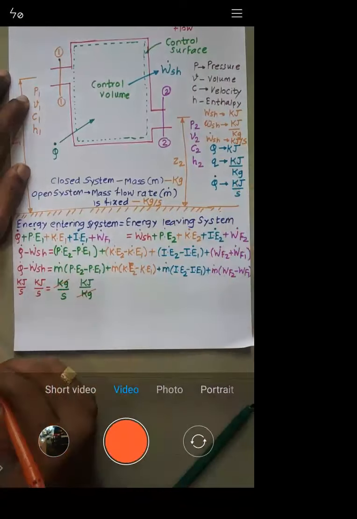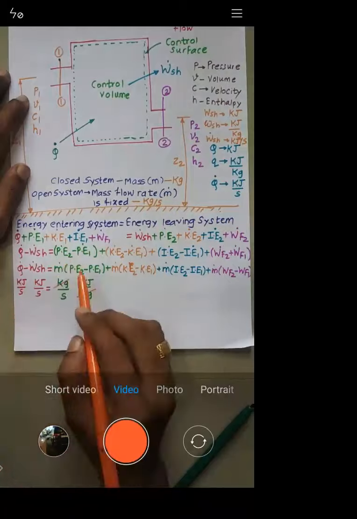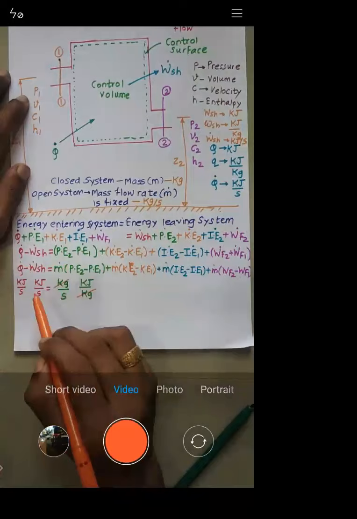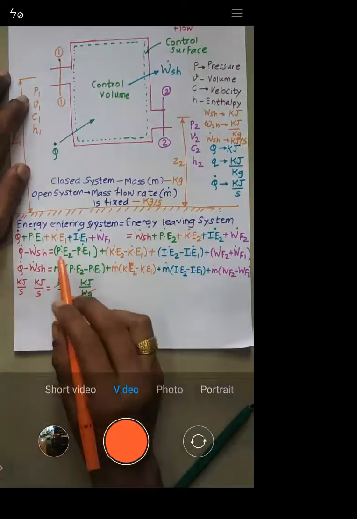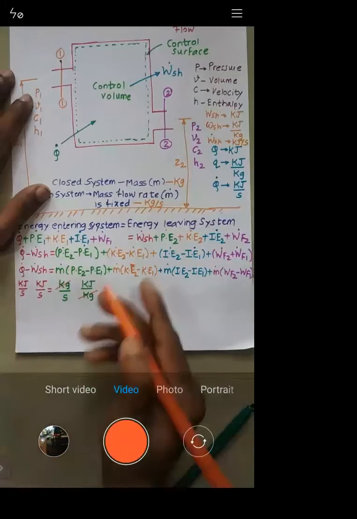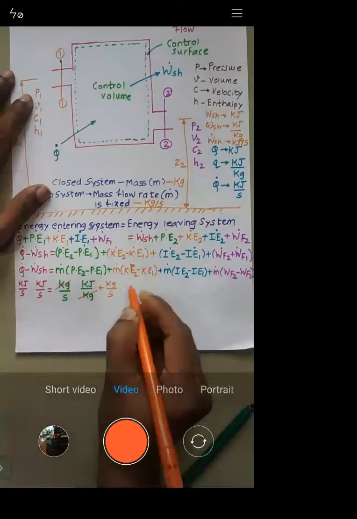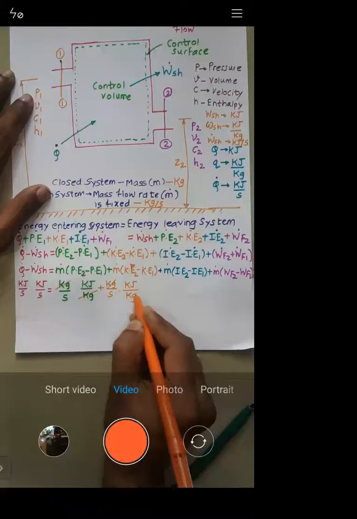Now, if I want to make left hand side equal to right hand side, just check it. For this one, what is the unit? Kilojoule per kg. So in order to equalize the unit, I need to multiply it by kg per second, and kg per second is nothing but mass flow rate. Similar thing will happen here: plus again kg per second into kilojoule per kg, so again kg gets cancelled.